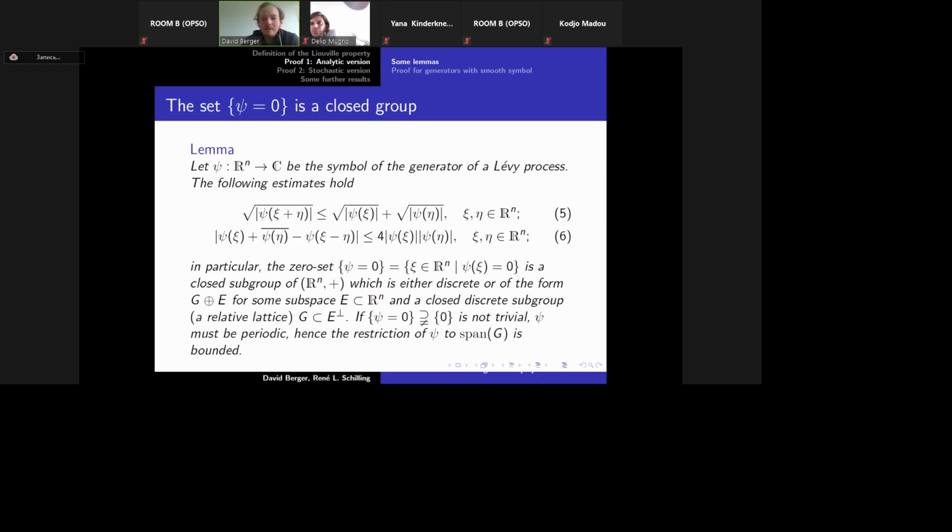Now we know that as this is a closed subgroup, there exists a subspace E of Rn and a closed discrete subgroup contained in the orthogonal subspace of E, such that the closed subgroup is just the direct sum of G and A. Okay.